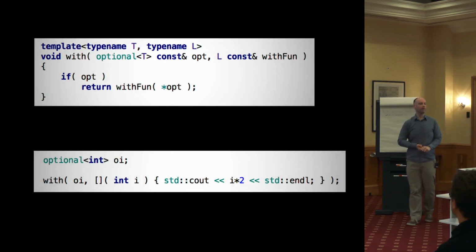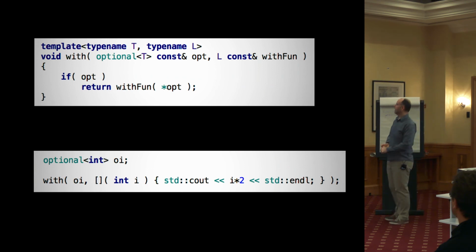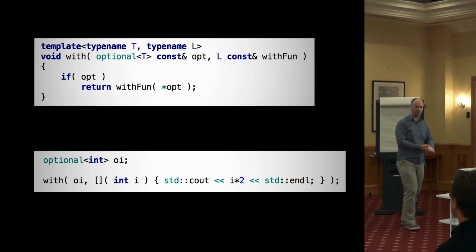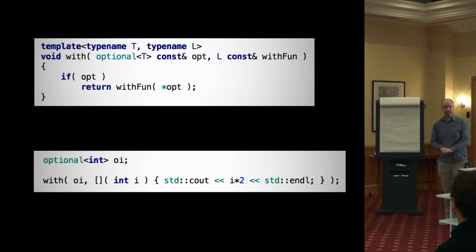We can do it the other way around as well. So I've called this one with. You might see something similar with different names. So very similar, we take the optional and a lambda, but this time we only call the lambda if we have the value, and we pass the dereferenced optional on to it. So here's the usage. Say with this optional, if we have a value, we've got the dereferenced value in here, it's very safe. We don't have to do the dereferencing ourselves, that's the unsafe bit. Now we're working with non-optionals. We do what we want. So that's nice, but there's an opportunity here. Think back to right at the beginning of the talk.